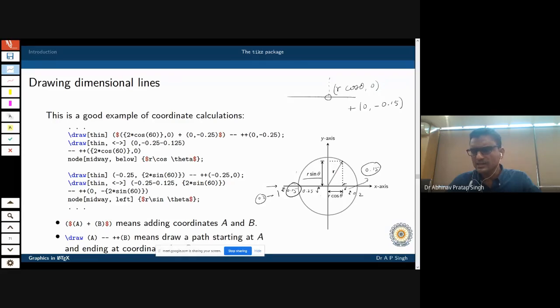So this is basically a coordinate calculation. You are adding two coordinates. And the syntax for coordinate calculation is like this. I will write it like this. I will put it inside the $ sign: r cos theta, comma 0 plus 0, comma minus 0.15. Then I will close the $ sign and then I will close the parenthesis. So now what it is saying is, go to this point, and to this point you add this particular point, and that will be your new coordinate. So this is how I will get the coordinate.